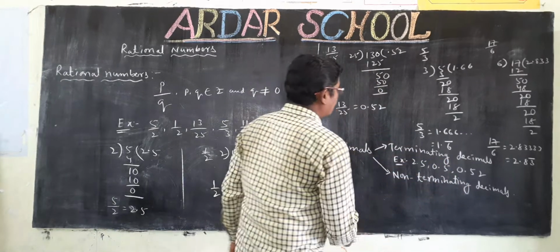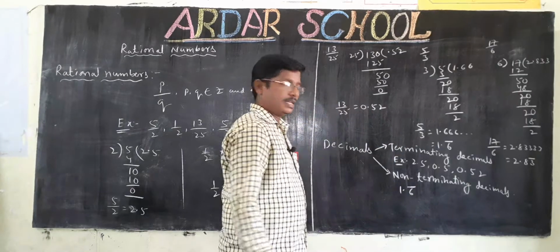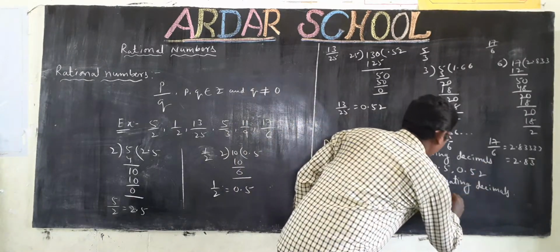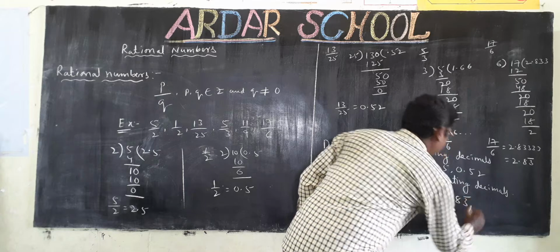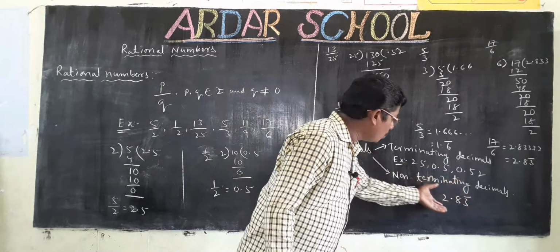Here 1.6 bar and 2.83 bar are non-terminating decimals. These decimals have continued division.